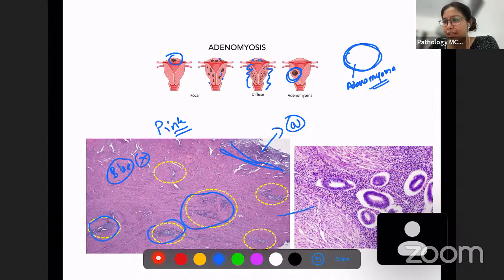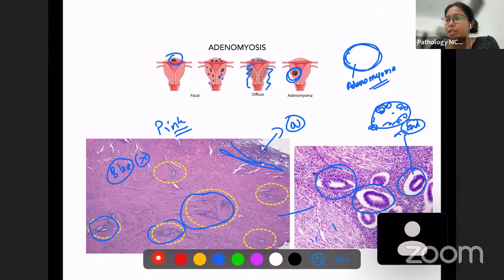These are the glands, the gland-like structures which I told you about. Cells arranged in the periphery like this with a central lumen. So you can see these gland-like structures here. These are from the endometrium. They should not be present within the muscle, that is the myometrium. So it is abnormal, and this is known as adenomyosis.